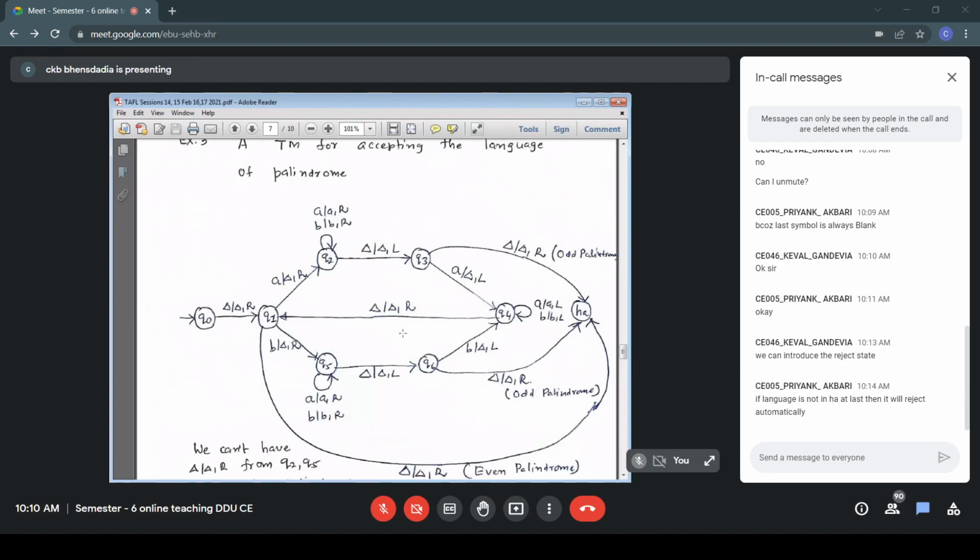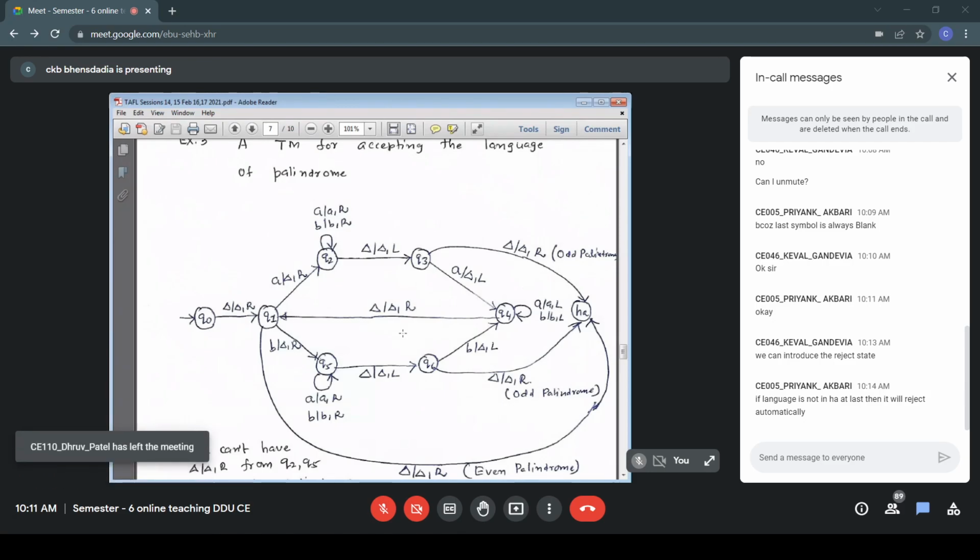Or the second option that we have taken, delta of Q, a equal to undefined. Then a TM is said to crash. The conclusion is rejection of the string, and that approach we have taken. We have not defined a transition from Q3 on B. If we get B, then no transition is defined. Delta of Q3 comma B, we have not defined any transition. If that is the case, then a TM is said to crash. The conclusion, rejection of the string.